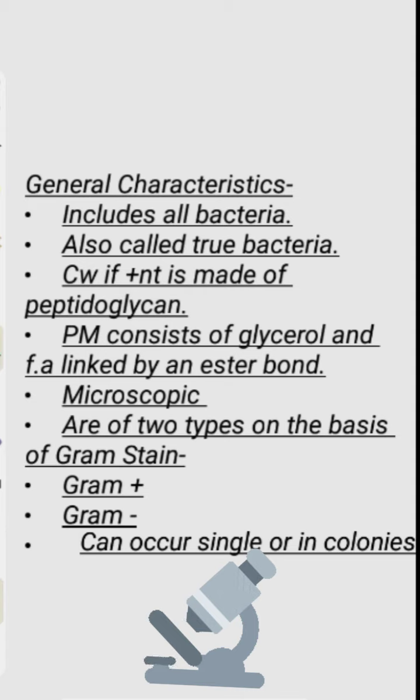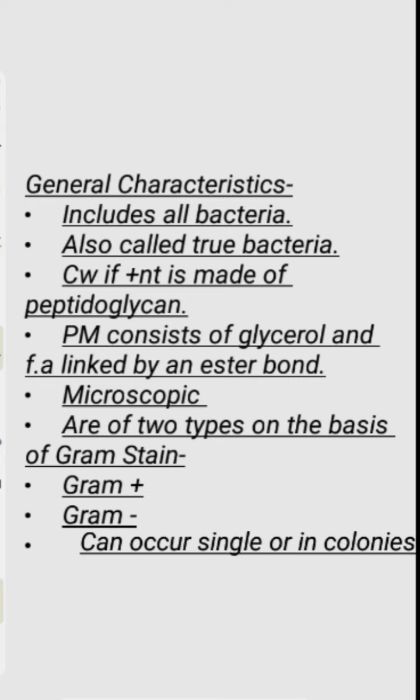For viewing, we use the gram stain technique. The link is given in the description box where I have explained in detail what the gram stain technique is and how we differentiate different bacteria on the basis of this technique. So, on the basis of the gram stain technique, bacteria are divided into two types, gram positive and gram negative bacteria.